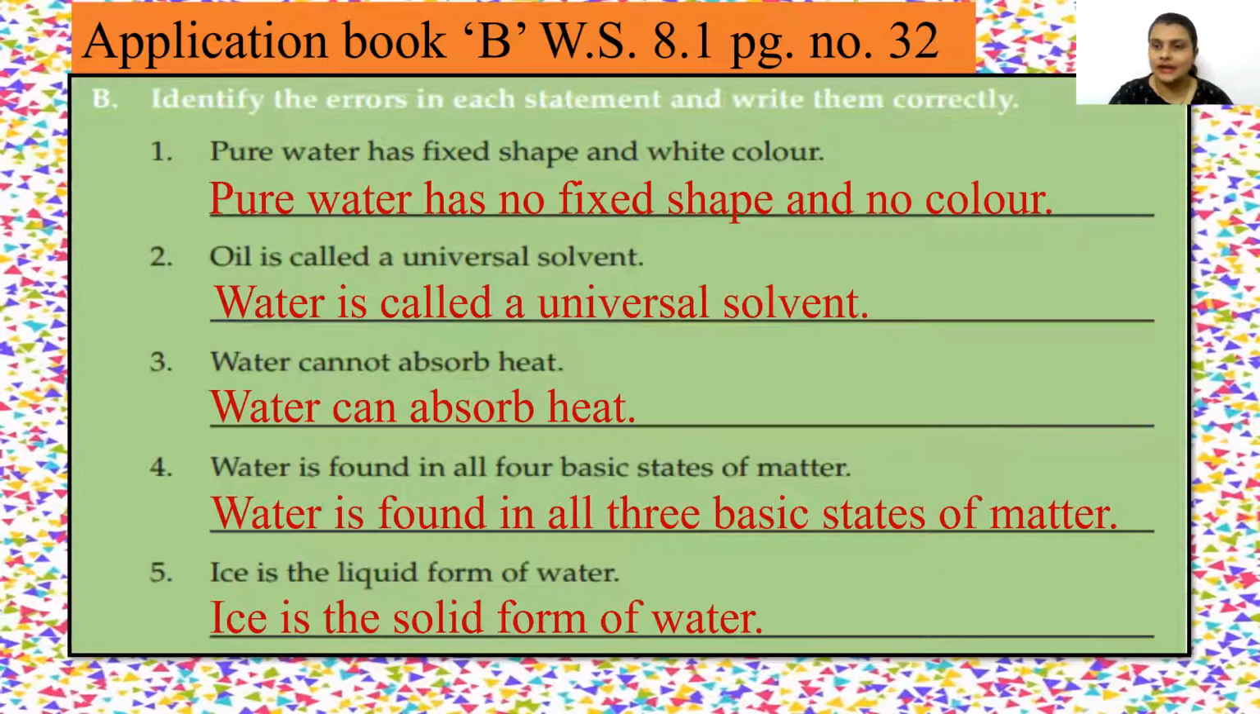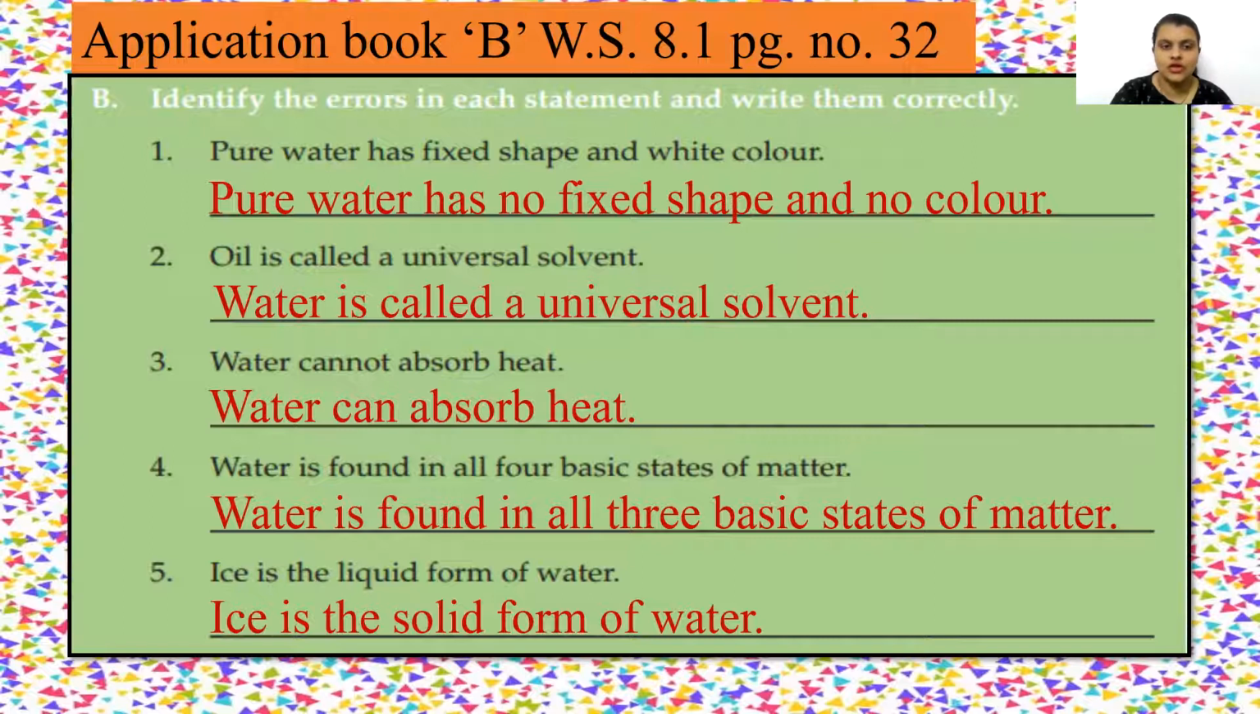Now you have to identify question B. You have to identify the errors in each statement and write them correctly. So first one, pure water has fixed shape and white color. So what is the incorrect thing over here? Pure water has no fixed shape and no color. Okay. Second one, oil is called a universal solvent. No, oil is not called a universal solvent, but water is called a universal solvent.